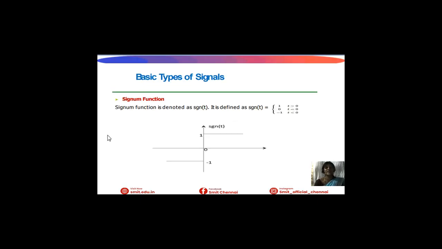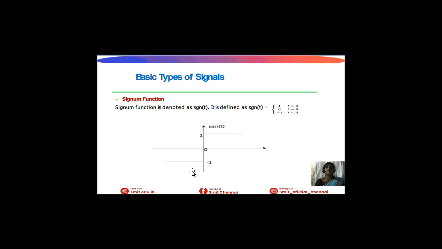Next one is signum function. Signum function will be represented as sgn of t. Here three values will be there: positive, negative and 0. For positive 1, t is greater than 0. Minus 1 will be t less than 0. 0 will be if t is equal to 0.